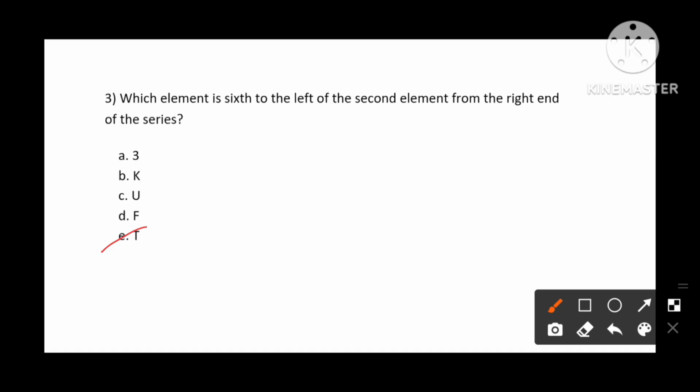By this we have completed today's daily score boosters of reasoning. That's all for today. Thanks for being here and watching and practicing these questions.